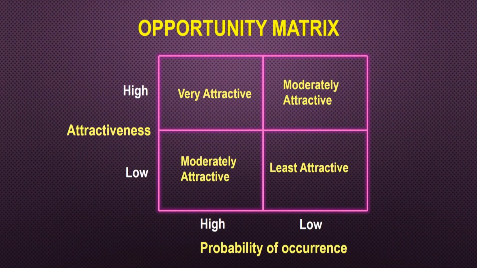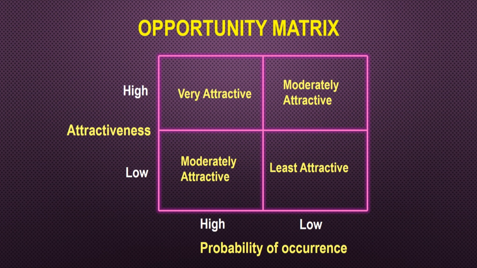This is the opportunity matrix which I have made. On one side we have the attractiveness, on one side we have the probability of occurrence of the opportunity. So, if the probability of occurrence is very high, and the attractiveness is also very high, we have the very attractive segment.